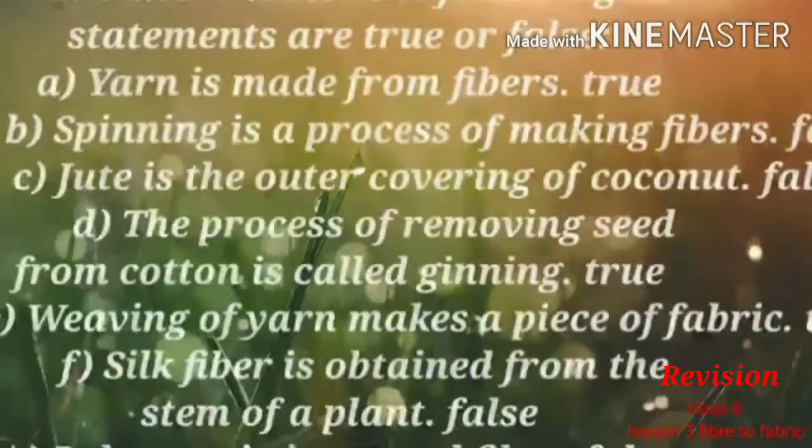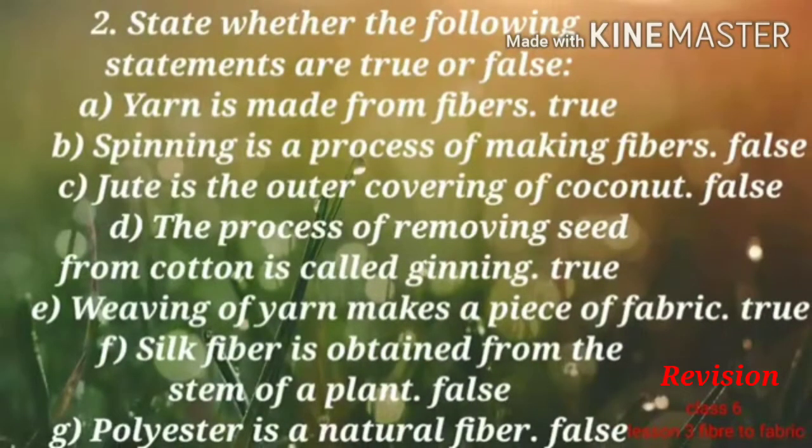Second question is, state whether the following statements are true or false. The first statement is, yarn is made from fibers. The answer is true. Second statement is, spinning is a process of making fibers. The answer is false. C. Jute is the outer covering of coconut. Answer is false. D. The process of removing seed from the cotton is called ginning.